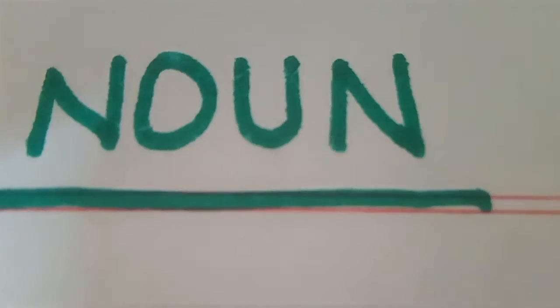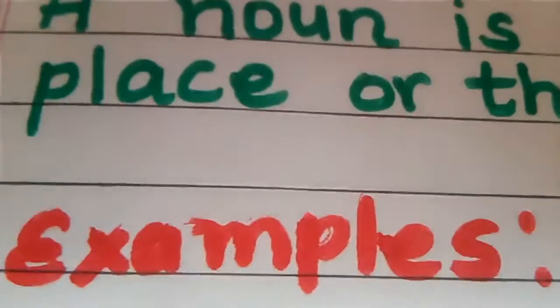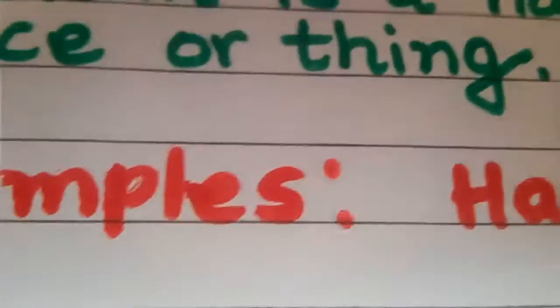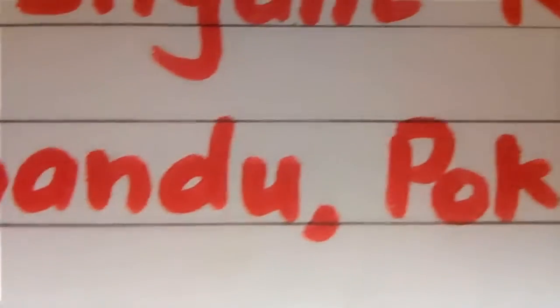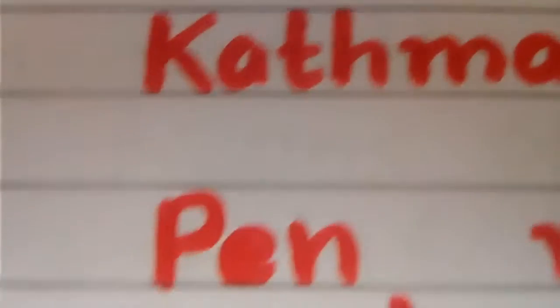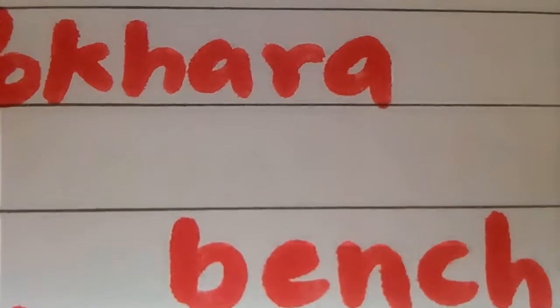Today we are learning noun. What is a noun? A noun is a name of a person, name of a place, name of a thing. For example, Hari, Sam, Krishna, Kathmandu, Pokhara, pen, mobile, bench, etc. There are so many.